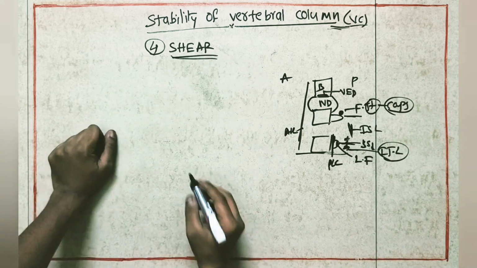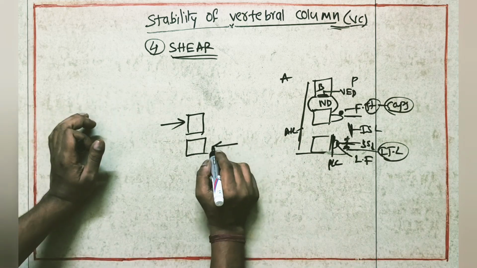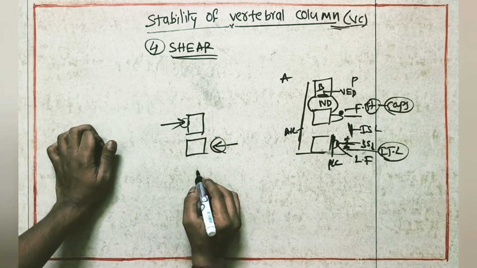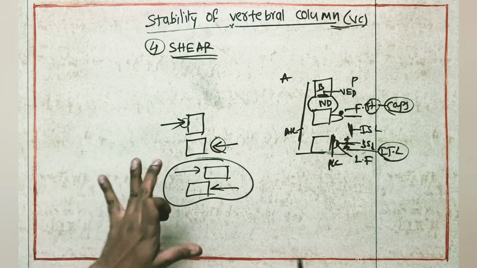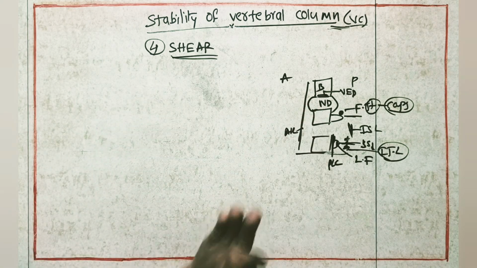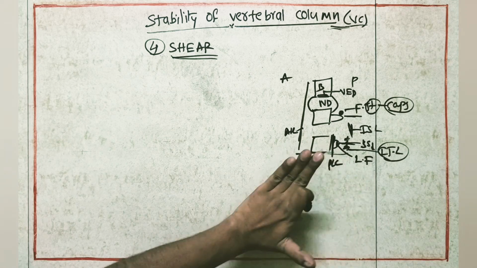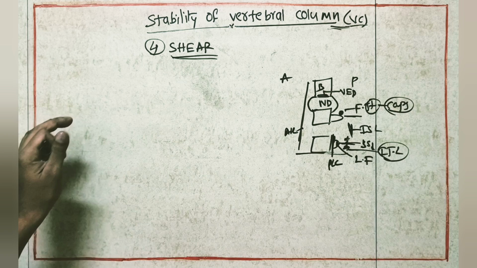Shear force means, if we take two objects, one force will come in one direction and another force in the opposite direction. Because of these two forces, a movement will happen like this. So this is the shear force. When these kinds of shear forces act on the vertebral column, which structures are going to provide stability to the vertebral column? That's the point.